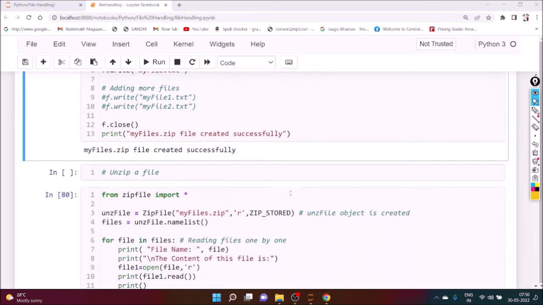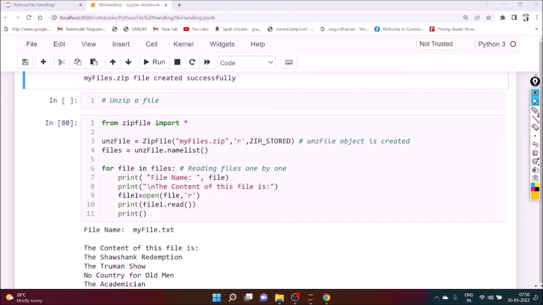Now, to unzip it, definitely we use ZIP_STORED, and here namelist. It will return the files present in myfiles.zip. So here we have to call the function ZipFile, and we are passing two parameters: the name of the zip file and the mode, read mode and ZIP_STORED. The unzip file is an object, and if you execute namelist using that unzip file object, it will return the files present in this particular zip file.